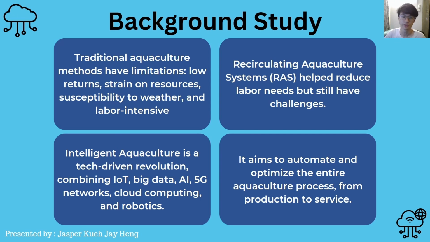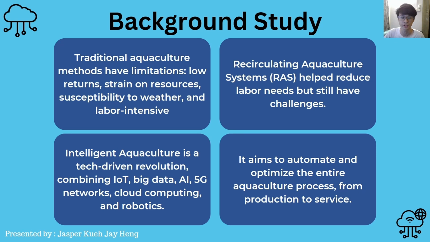So, traditional aquaculture methods have significant limitations. They offer low returns, strain limited resources like land and water, and are highly susceptible to extreme weather events. Additionally, these traditional models are labor-intensive and unattractive for younger generations. Recirculating aquaculture systems, or RAS, helped reduce labor needs and boost production. However, they still face challenges such as the need for specialized workers, driving up costs again, and concerns over water